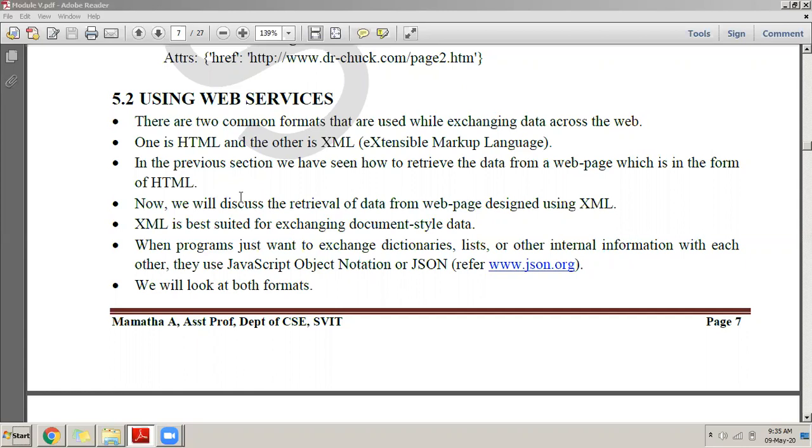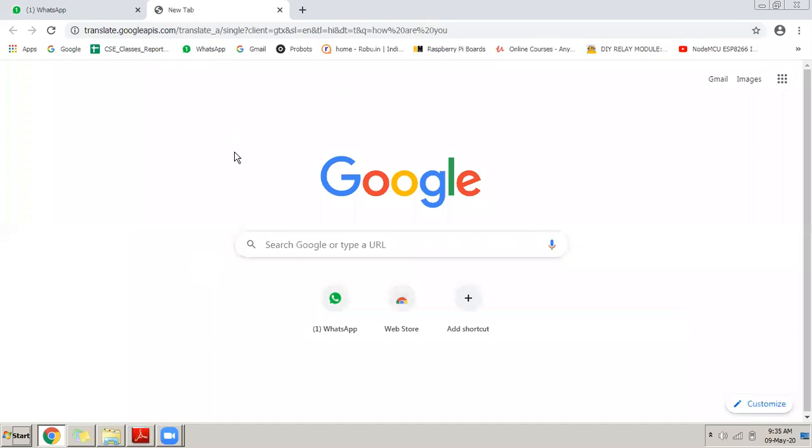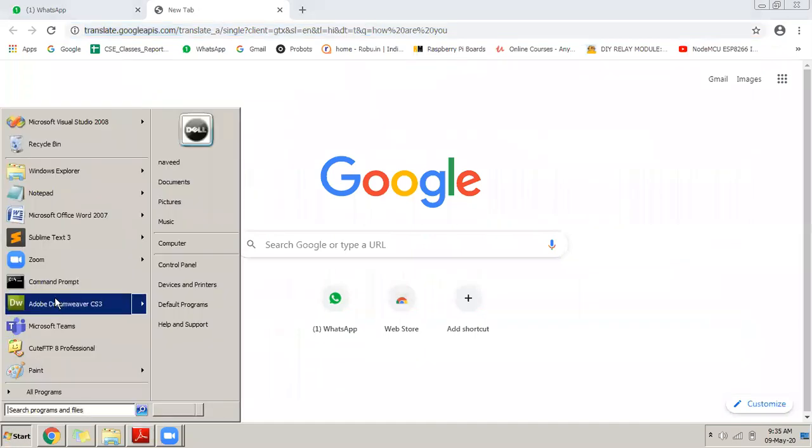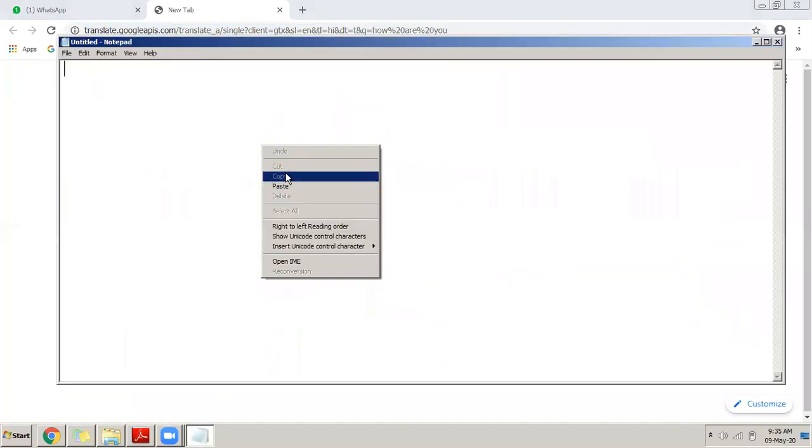Similarly, I thought of giving you a live example of a web service, a very, very useful web service. This web service is provided by Google, and see how beautiful it is. I have already copied the URL. Now this is the URL. I just copy that URL and I will paste it in Notepad here for our reference.